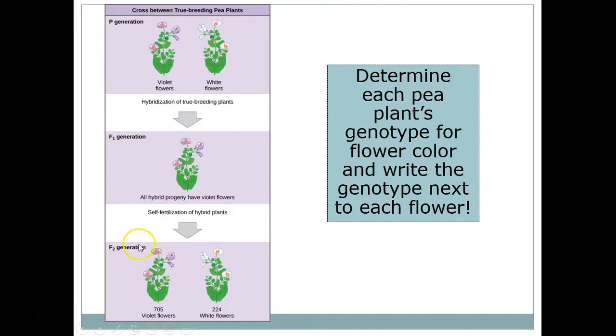So what is the genotype of the violet flowers? It's a great question. We know that they're going to have at least one capital V. However, we don't know what the second allele is, because if it's two capital V's, it's going to be a violet flower, and if it's capital V and a little v, it'll also be a violet flower. So either of those are possible in this violet flower in the F2.